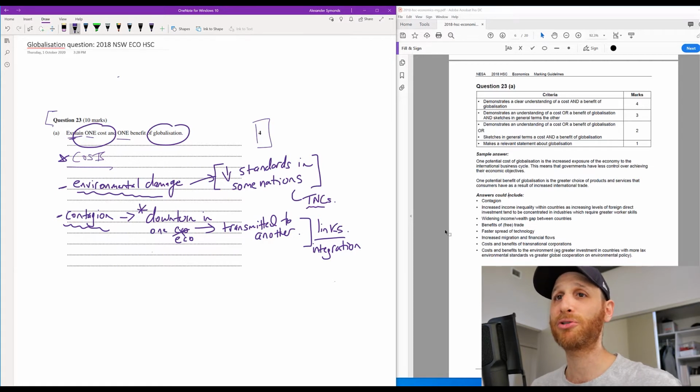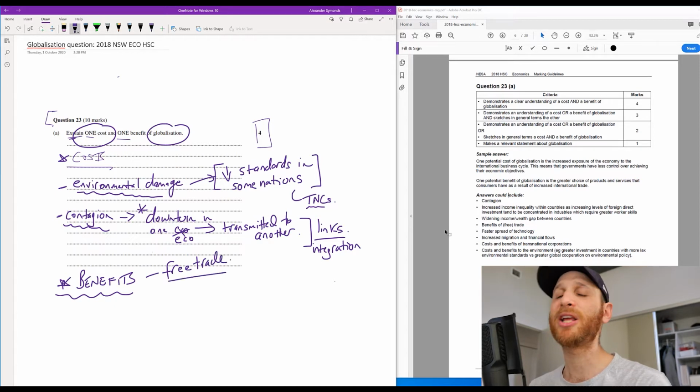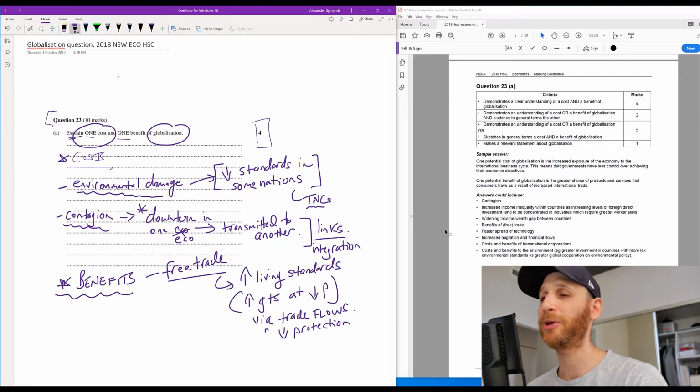Okay, so let's shift across to the benefits. So if we're looking at the benefits of globalization, I think it's really important to discuss trade. If we've got a situation of nations being more integrated and then increasing that flow of goods and services, that's going to improve living standards for consumers all around the world. So to put it a bit more formally, we're saying that globalization involves free trade, which can lead to higher living standards. So we're saying greater access to more goods and services at lower prices via the trade flows.